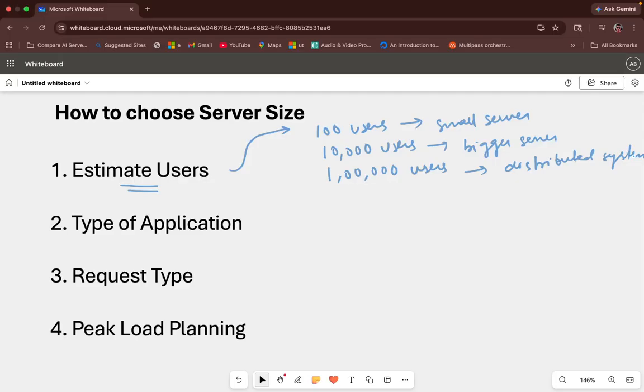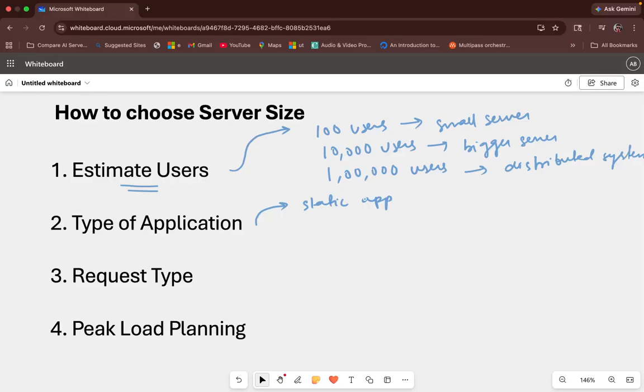So server capacity also depends upon the expected load, not guesswork. We have to understand what kind of users we are going to cater to and how many users we are going to cater to. Now let's move on to the type of application. So the first type of application that we can understand here is, let's say, a static application or a website. What is a static application or website? These are basically your HTML and CSS pages.